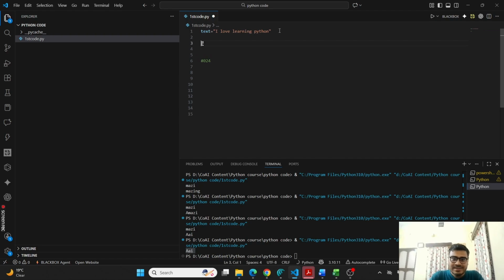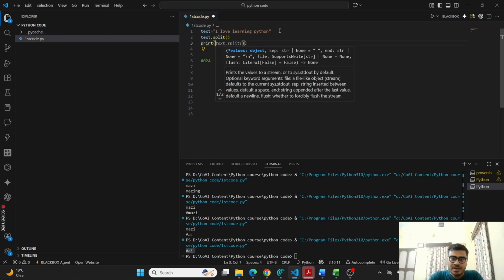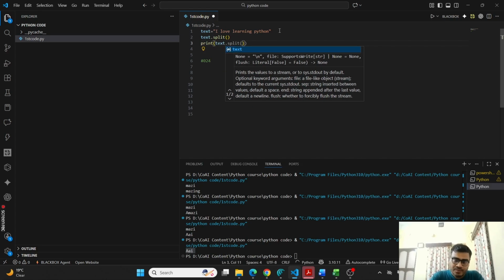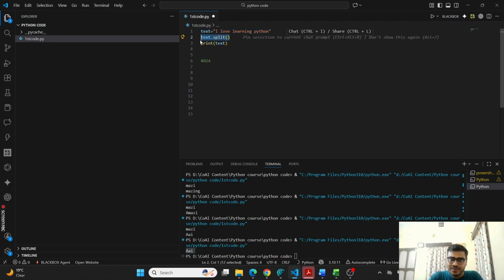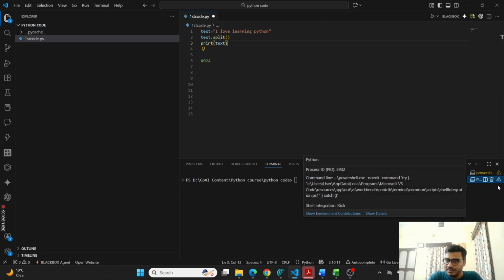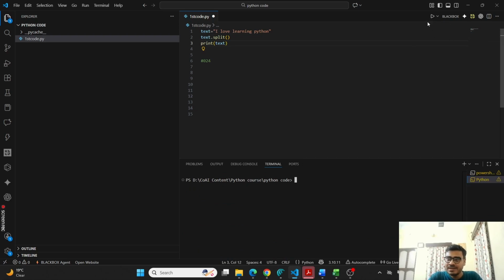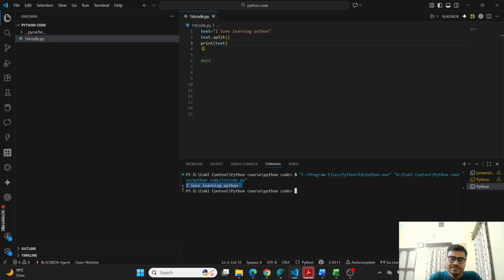Now if I just split it, text dot split, and then I again print the text, what do you think will get printed? Here I have text, then I'm splitting it, and then I'm again printing text. Guess what will be printed? Let us see what we get. Again, I love learning Python. So it is not split.